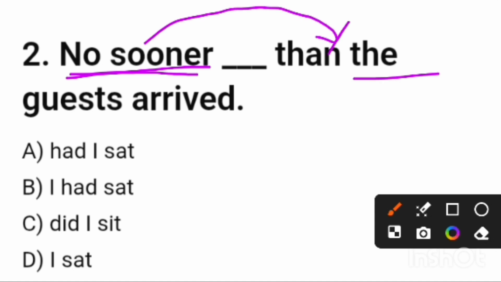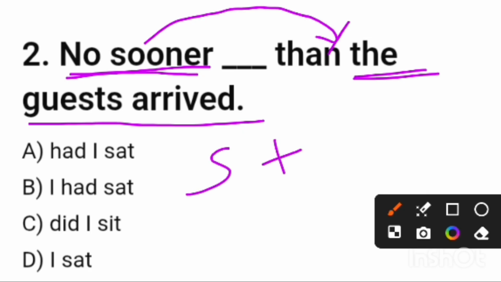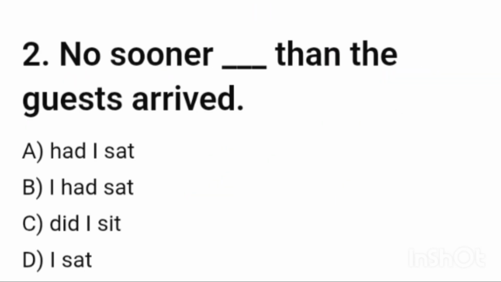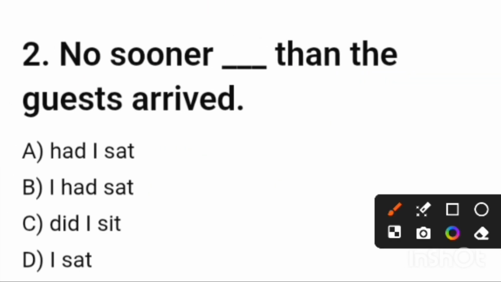The first sentence is: the guests arrived. There will be another sentence here, that means subject and the verb sat. The main present verb is sit, and it is sat. This is the past form, or you can say the past participle form. Friends, here also you can see there are two actions, action 1, action 2. My dear friends, all these are past actions.